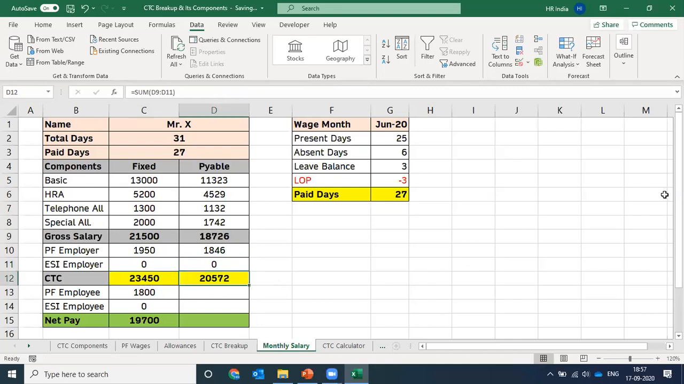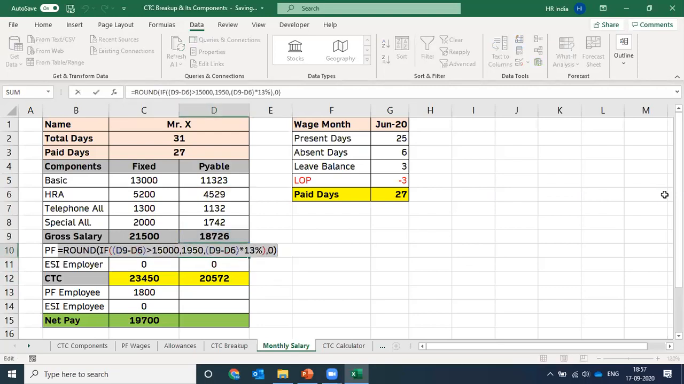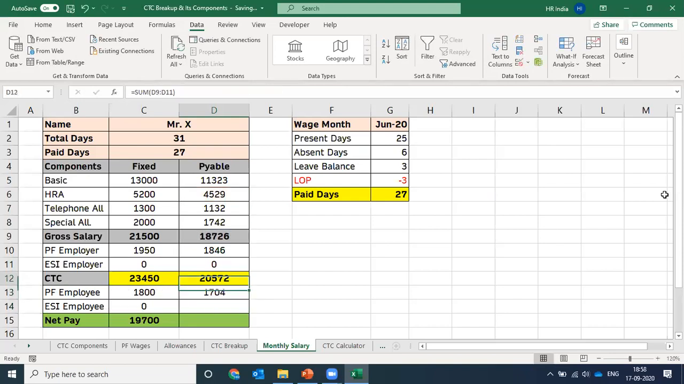CTC is gross salary plus employer's contribution. Again, for the employee section, copy the formula from employer, paste it to the employee section, change the rate. Rate of employee in PF is 12% of PF wages. Same we have to do for the ESI also: copy the employer formula, paste it in the employee cell, change the rate. What is the rate of ESI of employee? It's 0.75% of the payable gross salary.